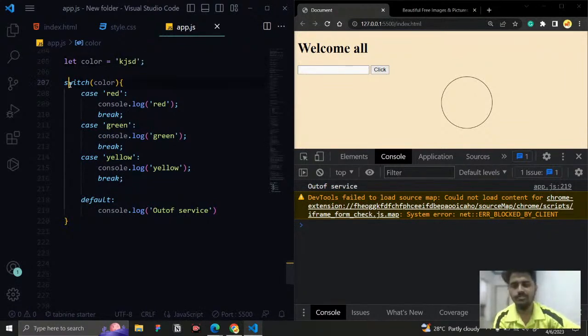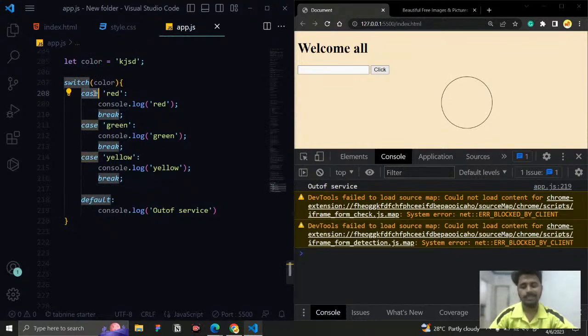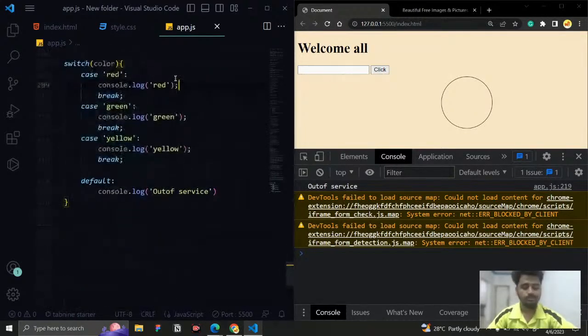First we are using the switch statement, and the variable that I want to compare, I pass it here. The cases are the multiple cases that you want to check with, like an else if statement. Likewise, we are checking it. Here I am checking if the given variable has the value red, then in the console I need to do it. Instead of console, you can use the DOM property, style dot background, those things. And here I am using the break keyword.